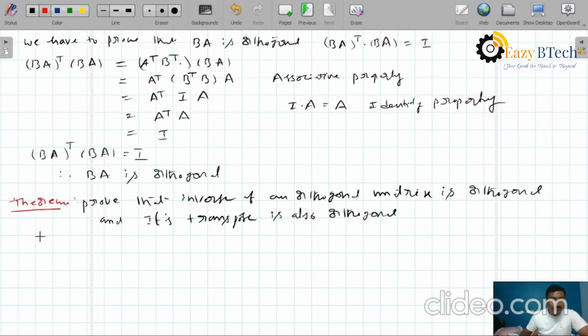See the proof. What do we have to prove here? The inverse of an orthogonal matrix is orthogonal. That means first we have to take an orthogonal matrix. After that we have to prove that its inverse is orthogonal, and also we have to take one orthogonal matrix and show that the transpose of that orthogonal matrix is also orthogonal. First, let A be an orthogonal matrix.